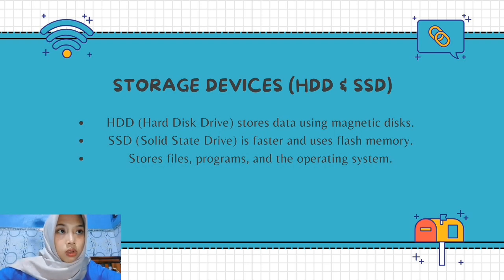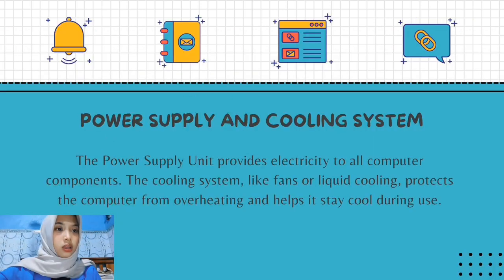Now let's talk about storage devices. There are two main types, HDD or hard disk drive, and SSD or solid state drive. HDD uses magnetic disks to store data, and SSD is faster and uses flash memory. Both are used to store files, programs, and the operating system.